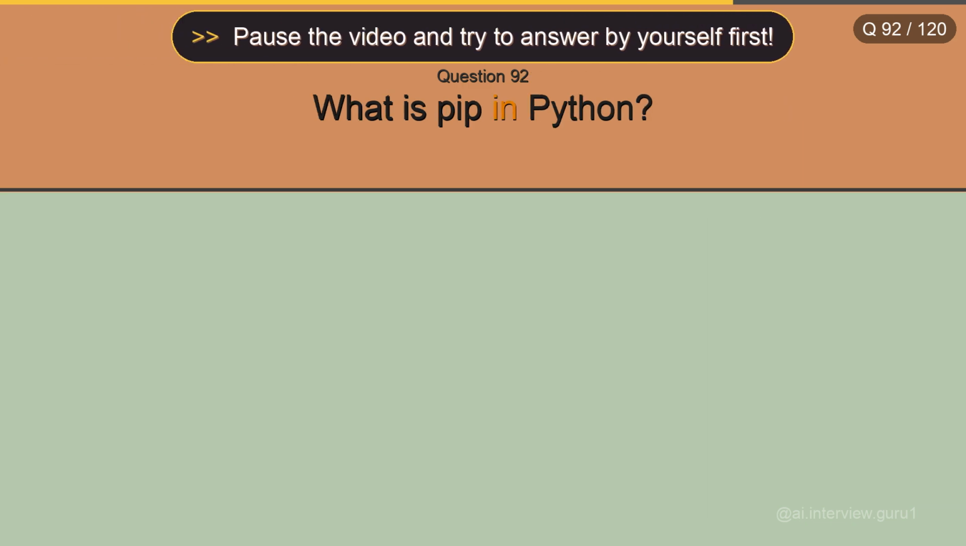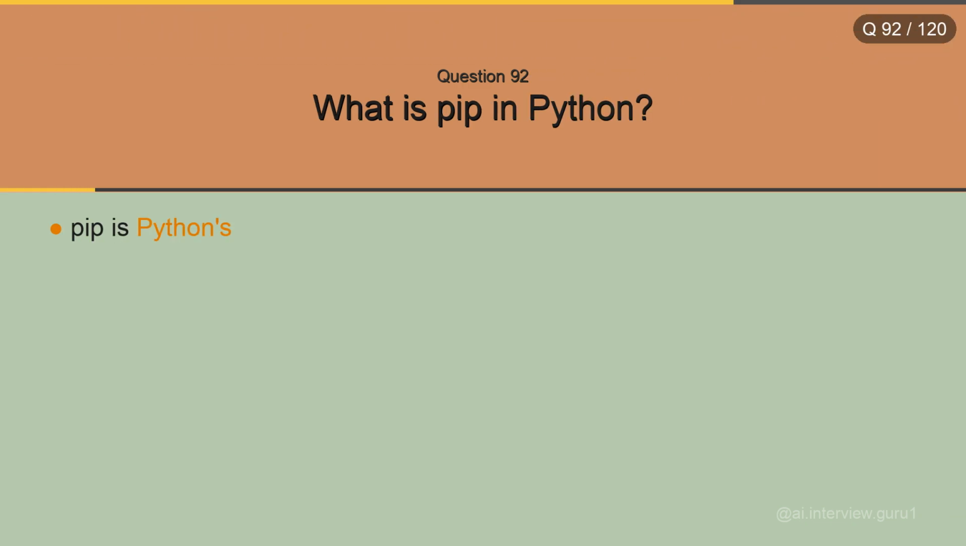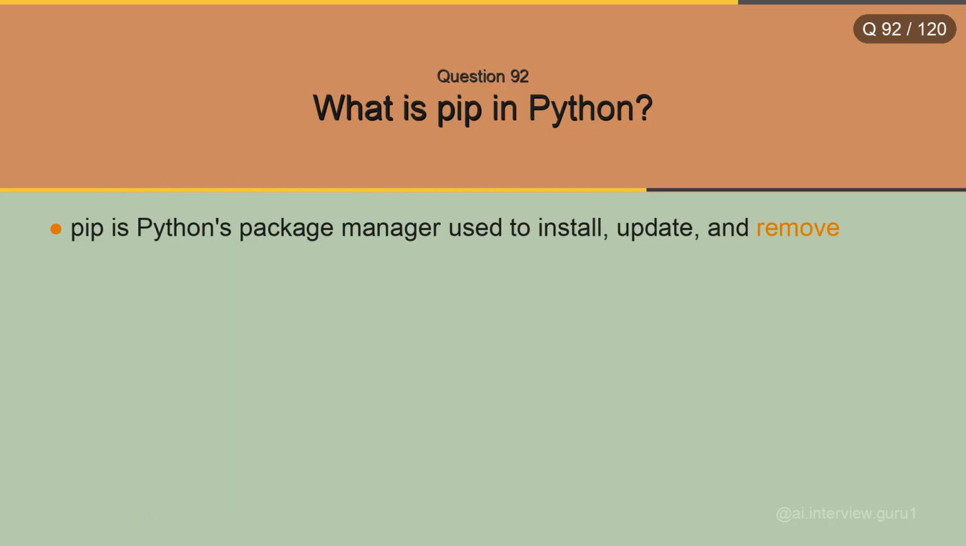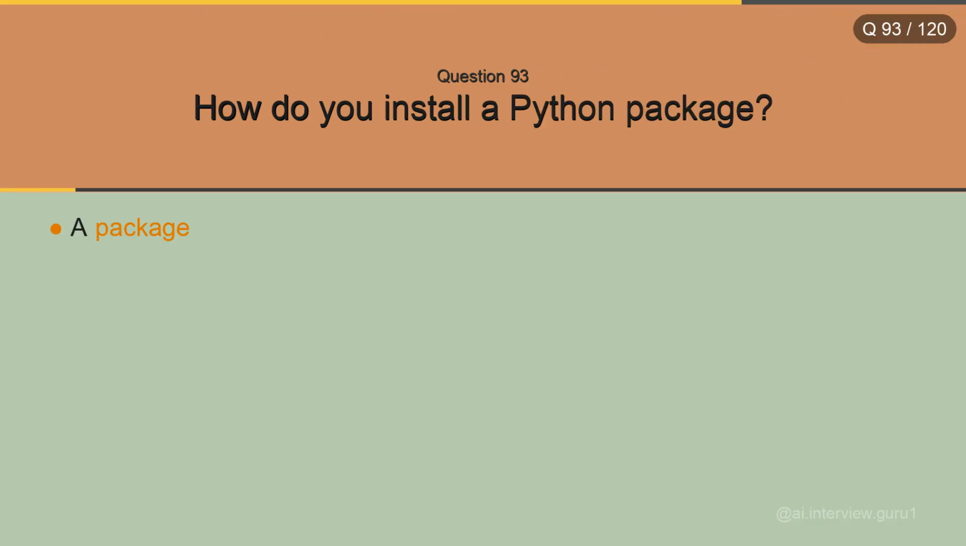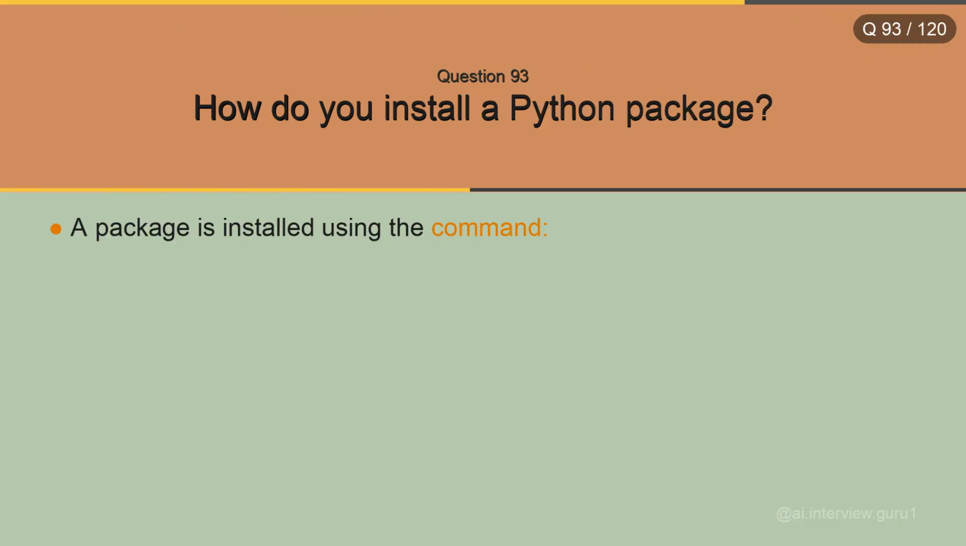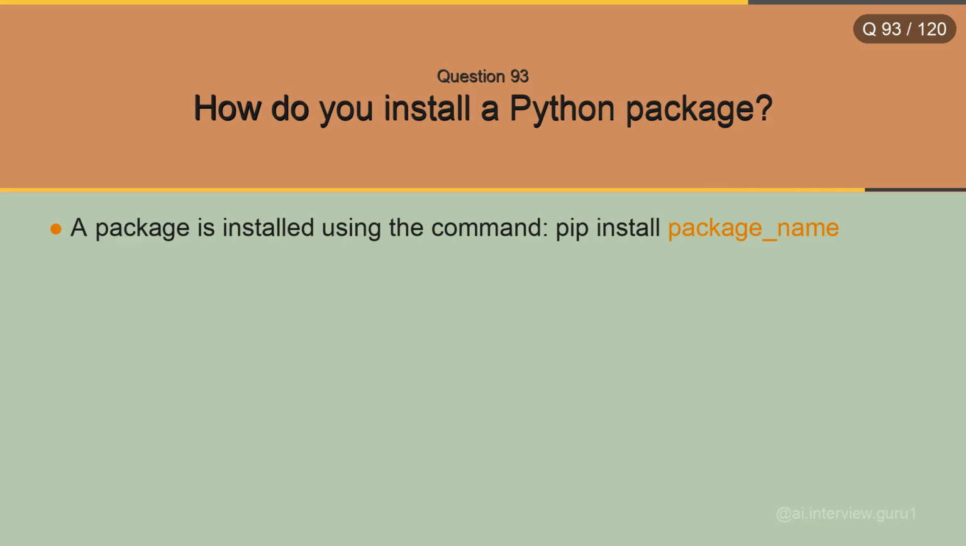What is pip in Python? Pip is Python's package manager, used to install, update, and remove third-party libraries. How do you install a Python package? A package is installed using the command pip install package name.